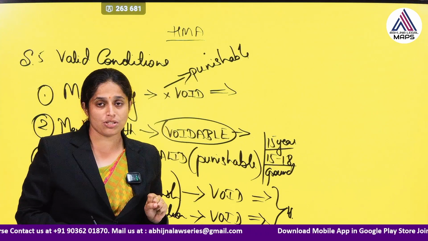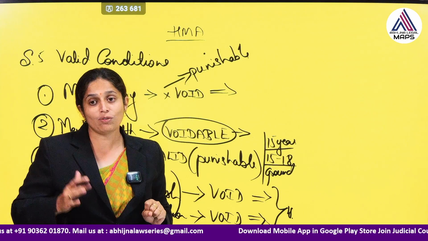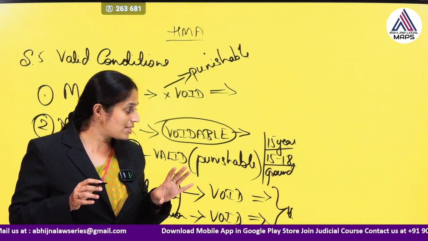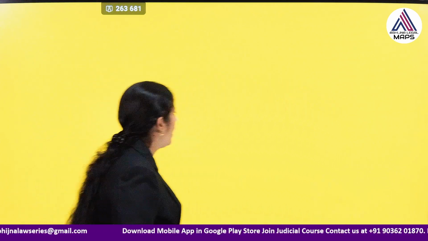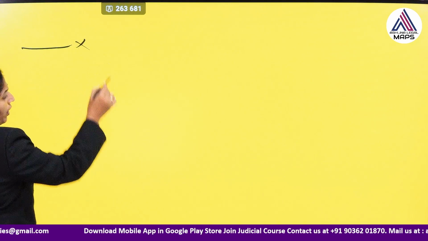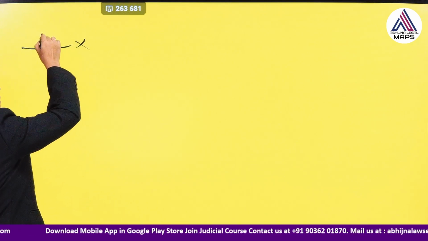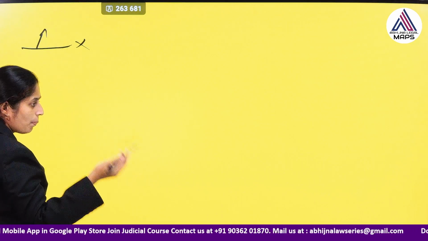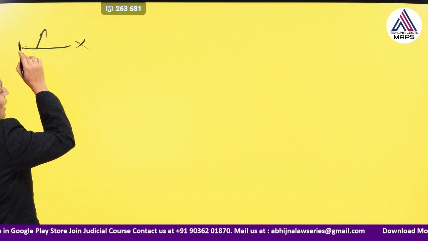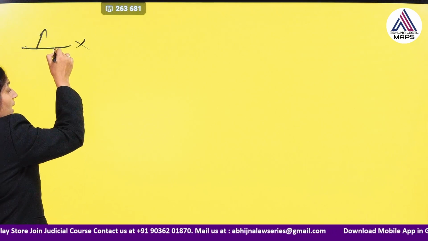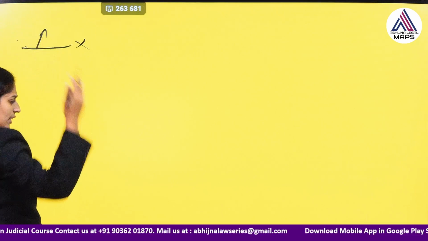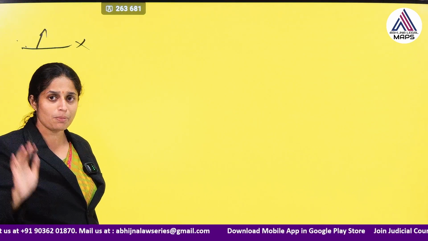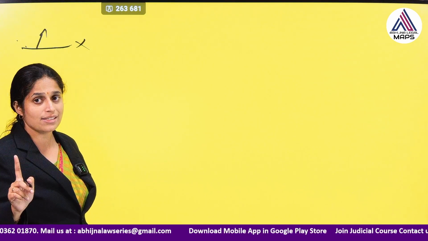Okay, so these are the conditions of a valid marriage, and I have also mentioned void and voidable marriages. Then let us understand about divorce. What is the difference between void and divorce? See, a void marriage is one where the marriage itself is not proper because it has not fulfilled certain conditions. Even if you apply to the court or not, the law will not recognize this marriage. So the other person need not get any decree, he can directly remarry some other person also. But divorce is not as such.